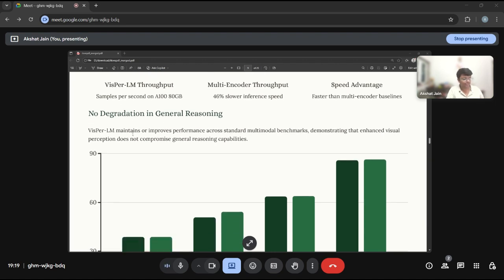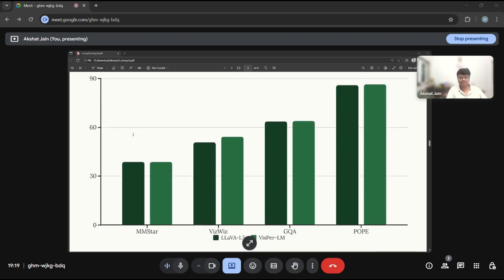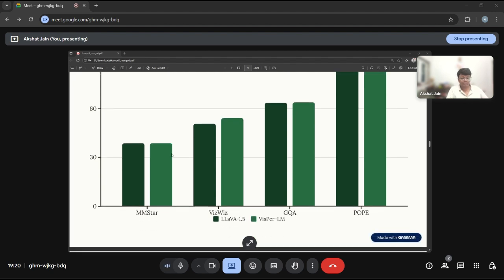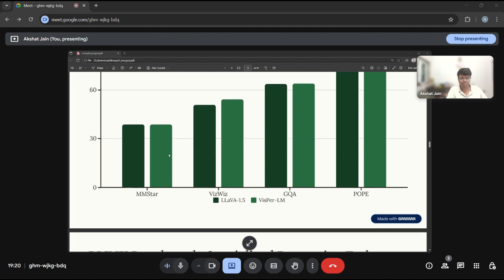Did we sacrifice language understanding for visual perception? Not at all. The chart shows performance. As you can see in the chart, there are different multimodal benchmarks: MMStar, VizWiz, GQA, and POPE. VisPer-LM maintains or slightly improves performance on all of them. VizWiz in particular shows a 3.4% improvement, which makes sense given its visual grounding requirements. The key takeaway is that enhanced visual perception does not compromise general reasoning capabilities. We get improvements across the board.